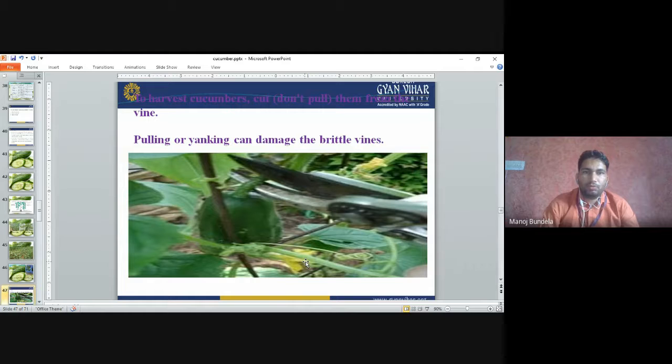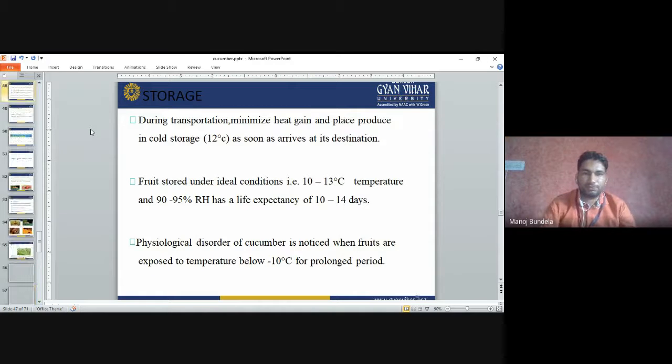To harvest the cucumber, cut them, don't pull them from the vine. We can use a knife. Pulling and yanking can damage the brittle vines. If we pull them, the vines will be damaged. So we have to use cutters, and with the help of cutters we cut the fruits.